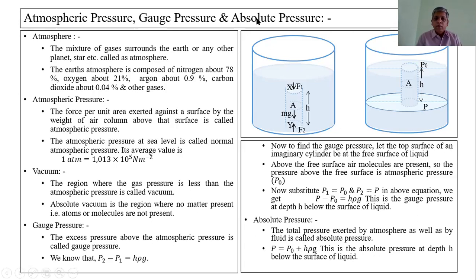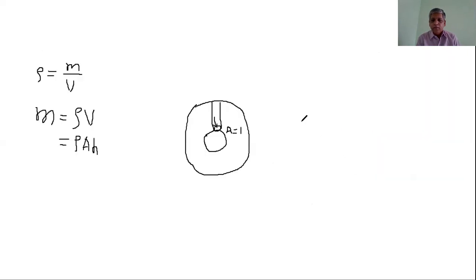Now, the pressure due to the layer of different substances, if the container has different substances. For example, here we take the water.